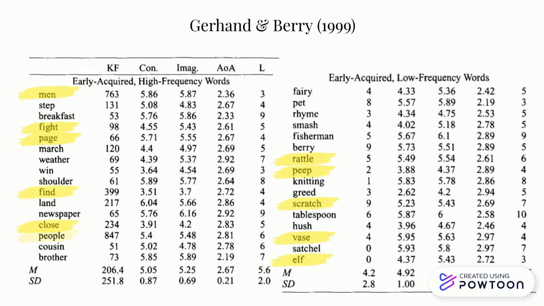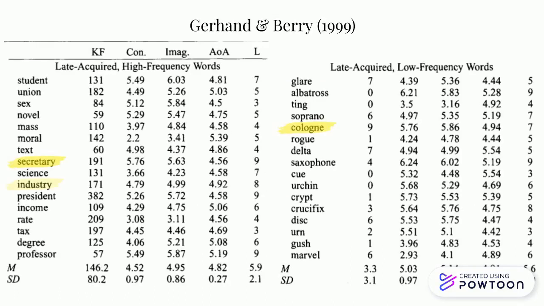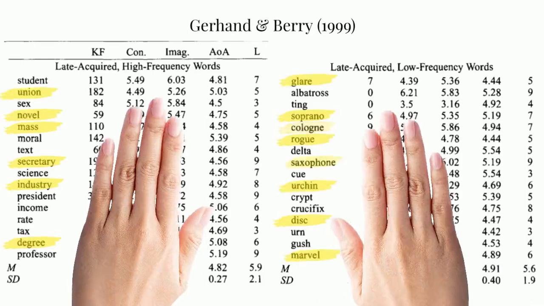Considering the lack of research in this area, it was hard to find words to serve as old and young words. We ended up using a table from Gerhand et al. to create a list of words that we presented. We adapted their early acquired words and late acquired words into young and old words.